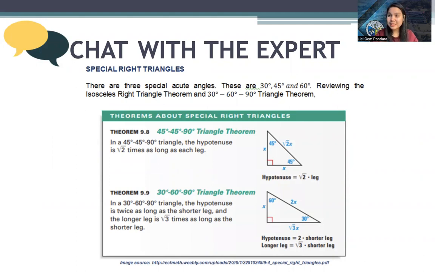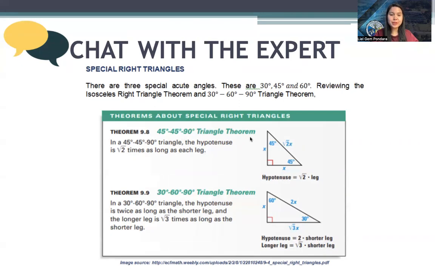Now, in the previous lessons, we have talked about special right triangles. There are 3 special acute angles. These are 30 degrees, 45 degrees, and 60 degrees. And we have 2 special right triangles. The first special right triangle is the isosceles right triangle, where the legs are equal. Now let's remember the